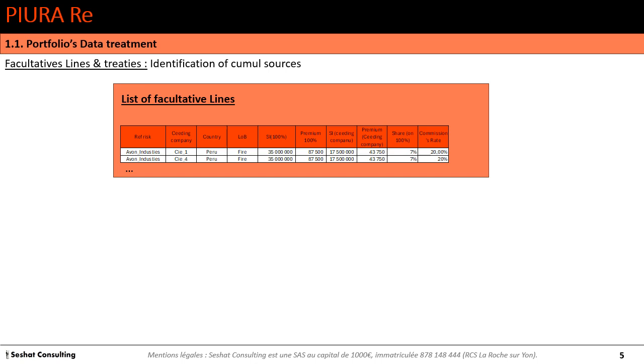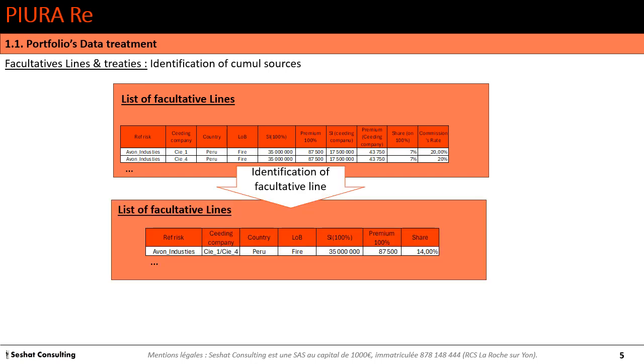And we will transform the data with one line about Avon Industries. The two lines cumulated 14% of share. By adding the two lines, we have 14% of share here from company 1 and company 4.